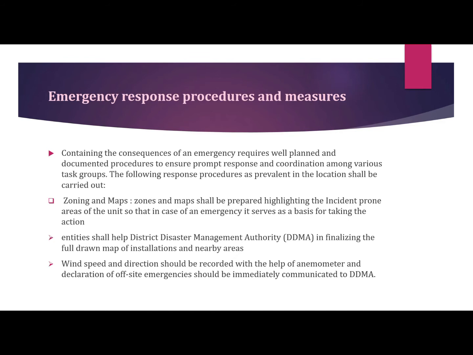Second, the entities shall help the District Disaster Management Authority in finalizing the full drawn map of installation and nearby areas under their operations having presence of habitats which are vulnerable and sensitive like old age homes, schools, prisons, etc. Third, wind speed and direction should be recorded with the help of an anemometer and declaration of offsite emergencies should be immediately communicated to the DDMA.